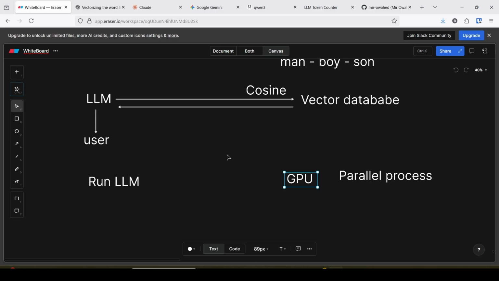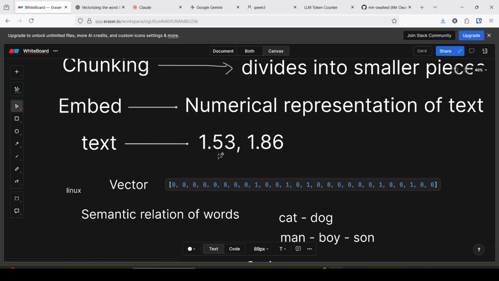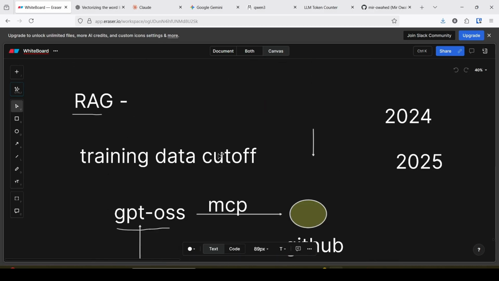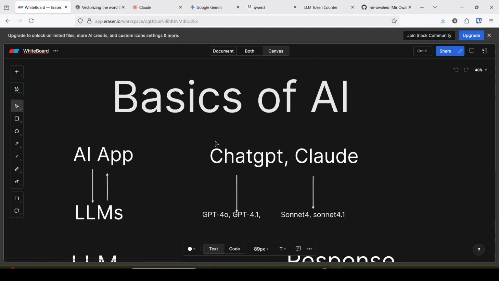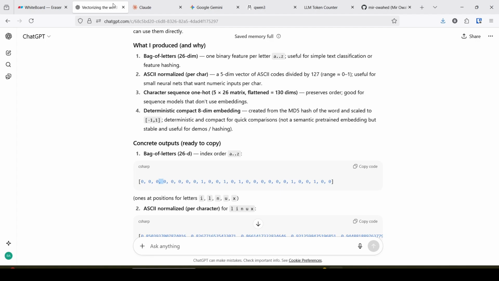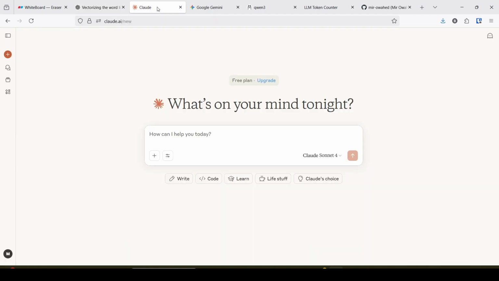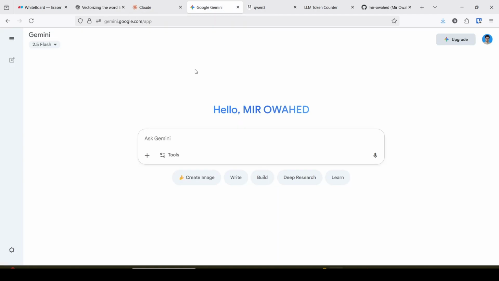This is the basics of AI. You can just recap. AI means any AI application. That means ChatGPT is an AI application, or Claude, or Google Gemini.